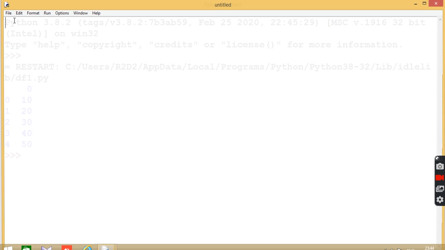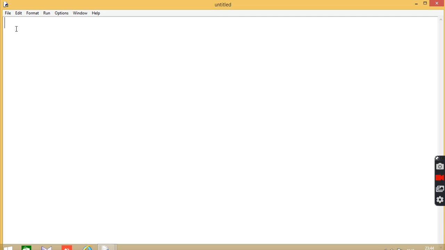Now we are going to do one more program in which we'll create more rows and columns. And we will also learn how we can define the column names. So I will write import pandas as pd. a is equal to, first we create a list.